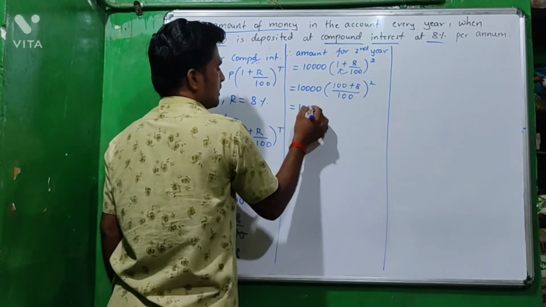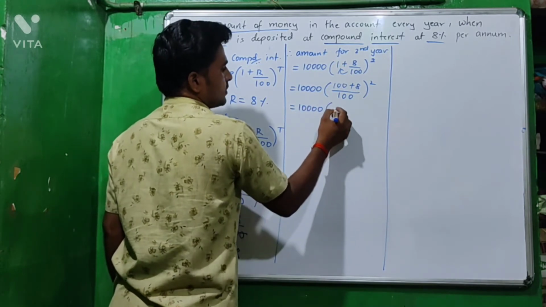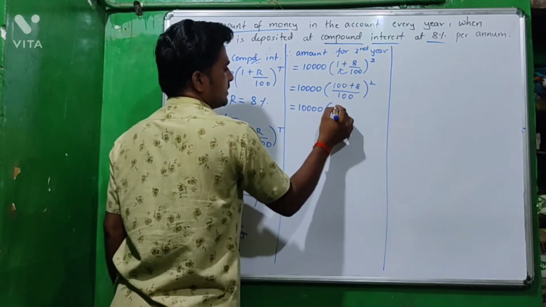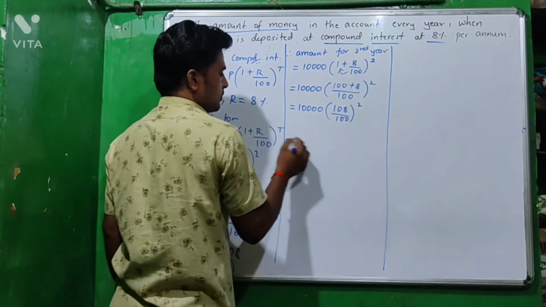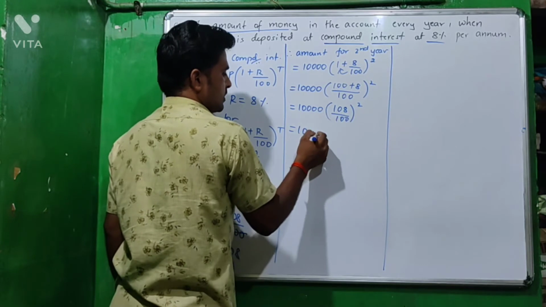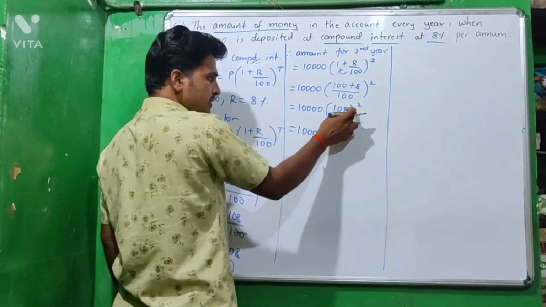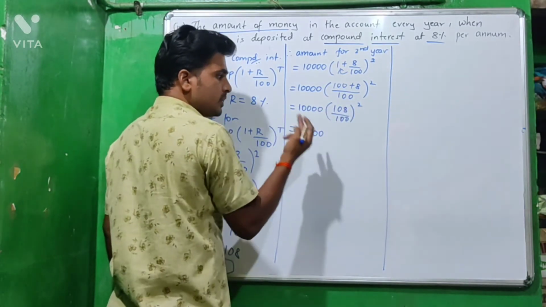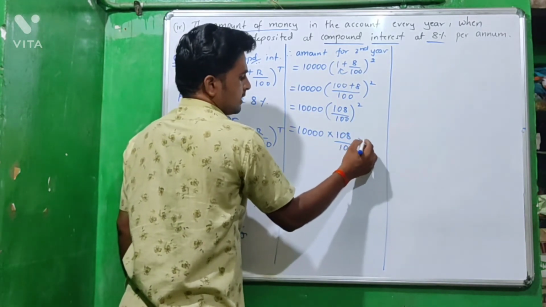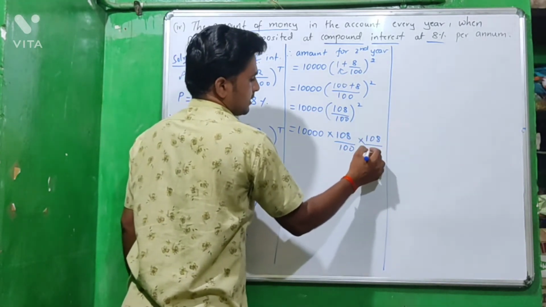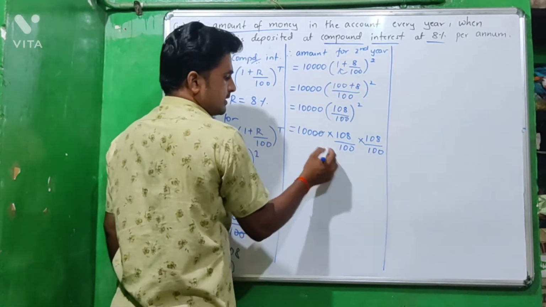So 10,000 into 108 divided by 100 power 2. Power 2 means it is multiplied 2 times, so 108 divided by 100 into 108 divided by 100.